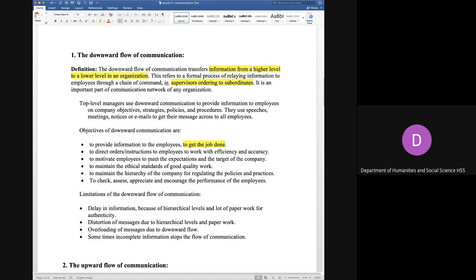To motivate employees to meet the expectations and the targets of the company. Now the higher authorities try to make some decisions. They take some kind of decisions, and they make some policies. They also have some kind of strategies. These strategies and policies which they make are the target of the company.